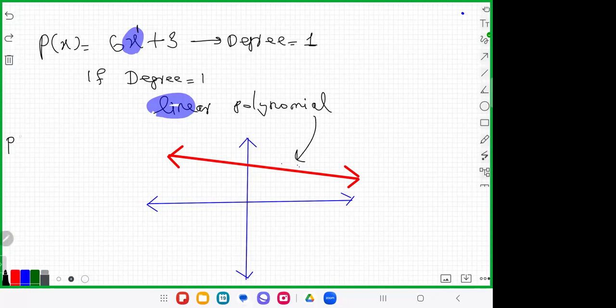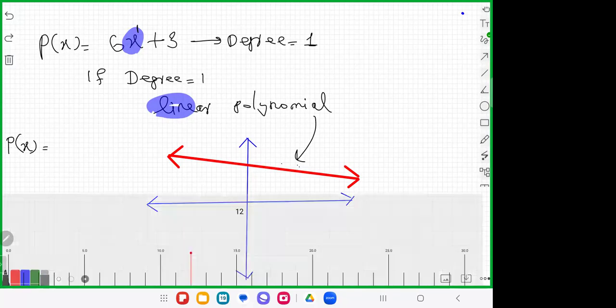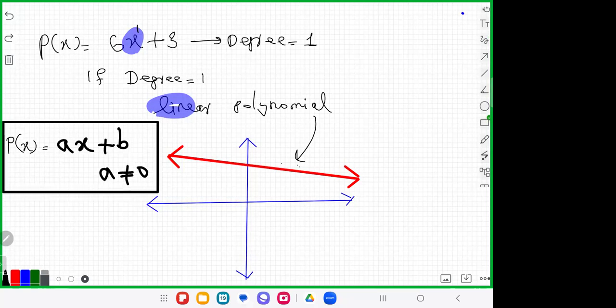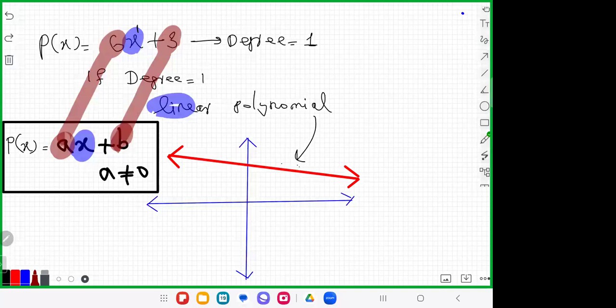The general form of the linear polynomial, P of x, is ax plus b, where a not equal to 0. What happens if a is equal to 0? If a is equal to 0, 0x, then it's not a linear polynomial. Here x is the variable, and a and b we can consider as constants. In place of a, 6, and in place of b, 3.